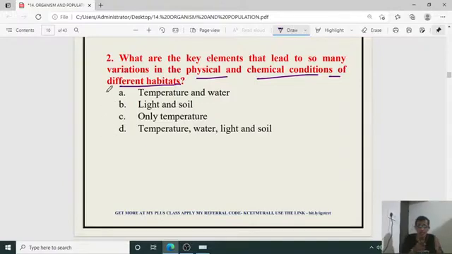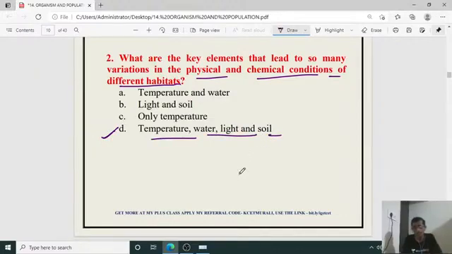The physical and chemical condition of a habitat depends upon which external abiotic factors? That is temperature, water, light and soil.